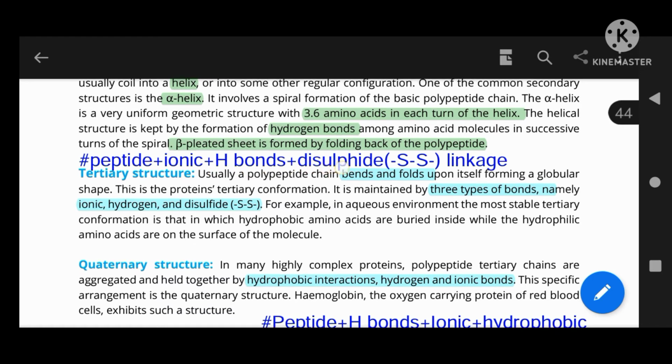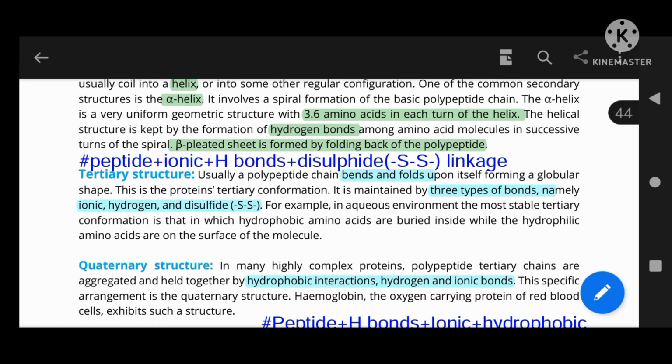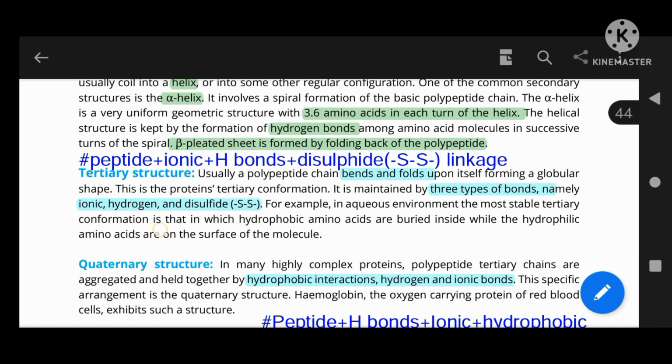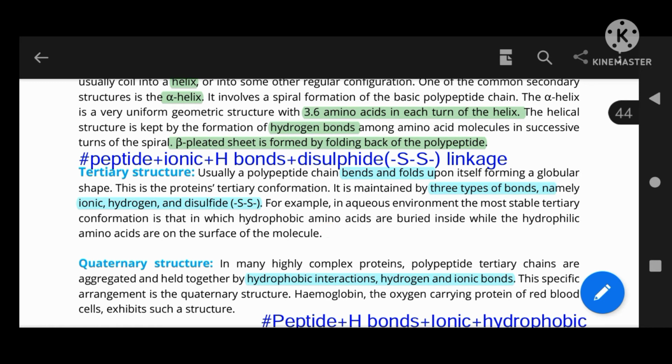Usually a polypeptide chain bends and folds upon itself, forming a globular shape. This is the protein tertiary conformation. It is maintained by three types of bonds, namely ionic, hydrogen and disulfide, and peptide of course. For example, in an aqueous environment the most stable tertiary conformation is that in which hydrophobic amino acids are buried inside while the hydrophilic amino acids are on the surface of the molecule. It is the most stable, just like a missile.